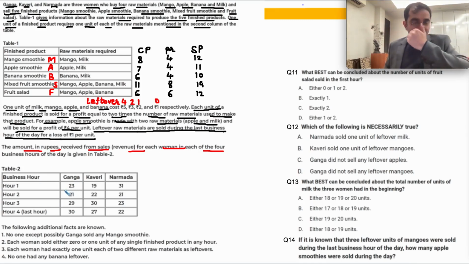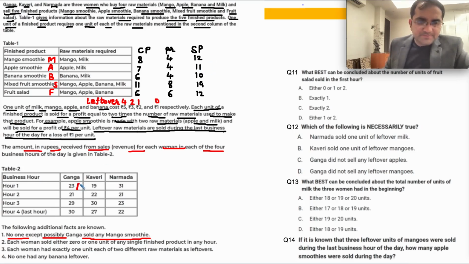Okay. So let's read. No one except possibly Ganga sold any mango smoothie. So Ganga might have sold mango smoothie but nobody else. So let's talk about Ganga. 23 rupees can be the sum of which two values? She has been selling some products. How will 23 come? 12 plus 11. 11 is what?